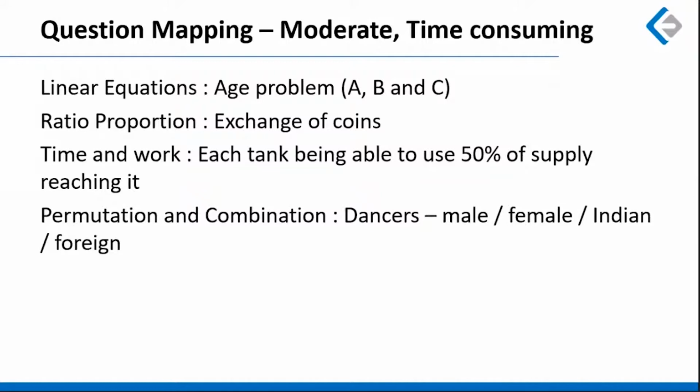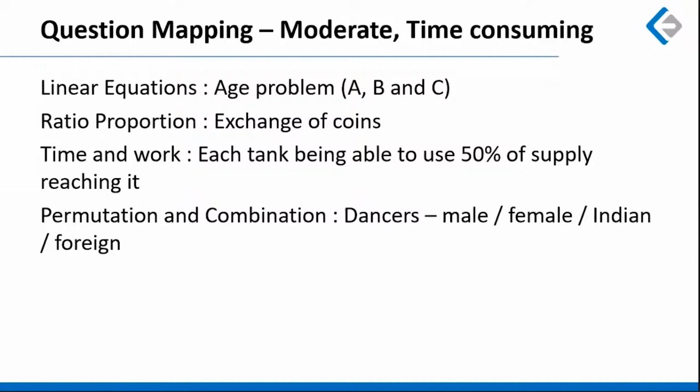The next question was based on permutation and combination. Well, this was not exactly an application of PNC, but it was more related to counting. There are different types of dancers given: male, female, Indian, foreign, and some were solo, some were pair dancers. We have to find out the minimum number of foreign dancers, which can only be done with the help of some counting. The question might take some reading time because a lot of cases were involved.